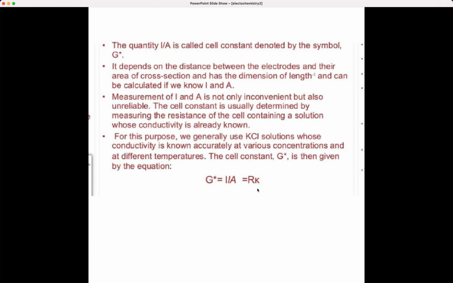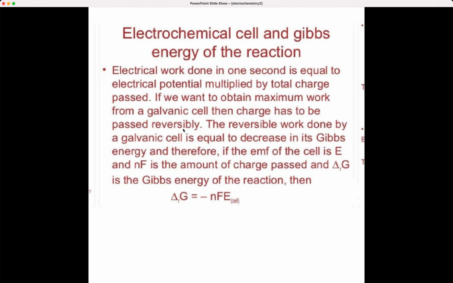Then electrochemical cell and Gibbs energy of reaction. So, this is another topic, and normally electrical work done in 1 second is equal to electrical potential multiplied by total charge. Now, if you want to obtain maximum work from a galvanic cell, then the charge has to be passed reversibly.